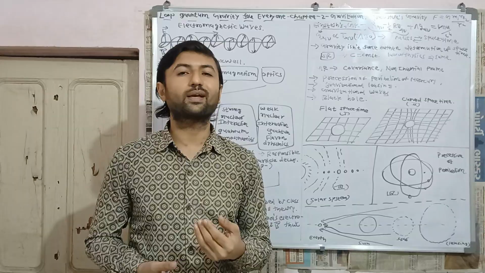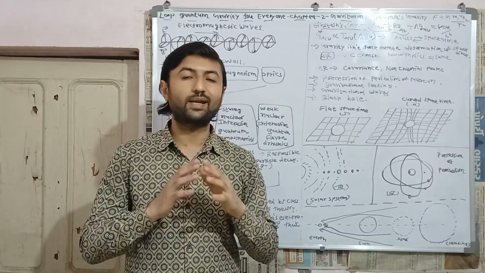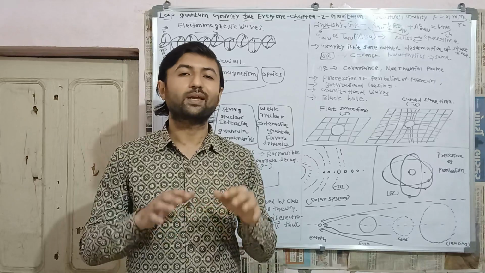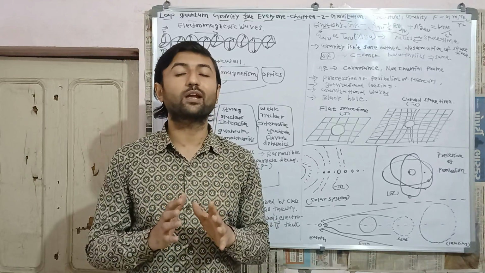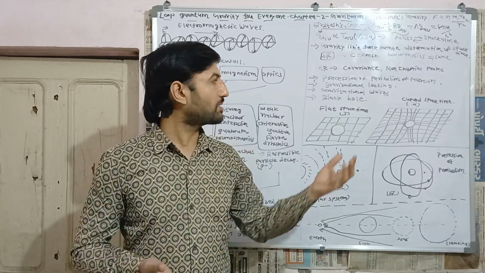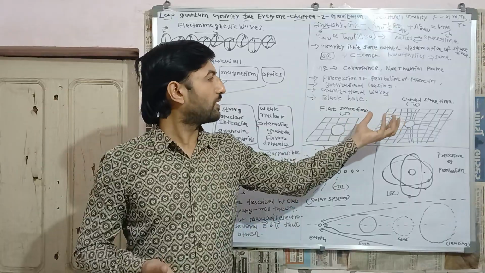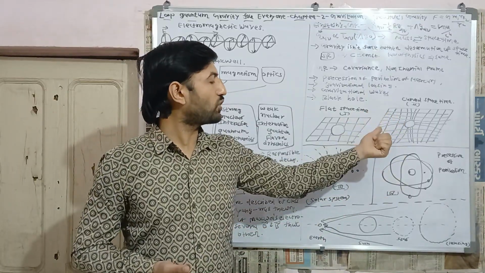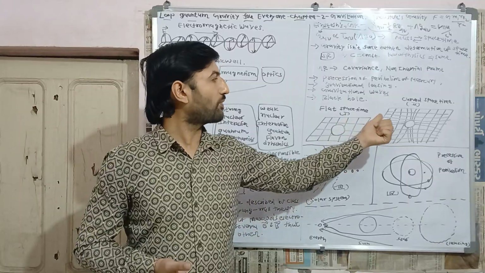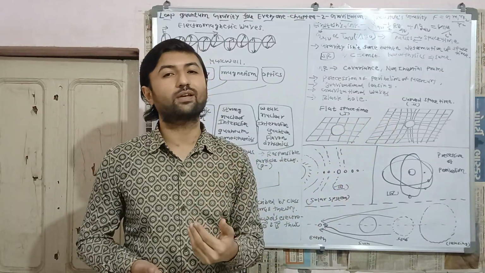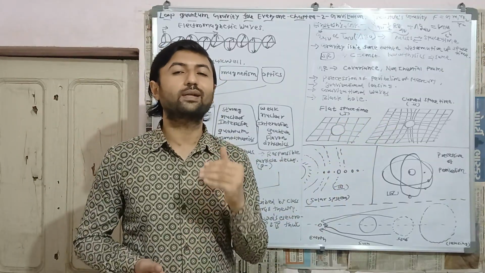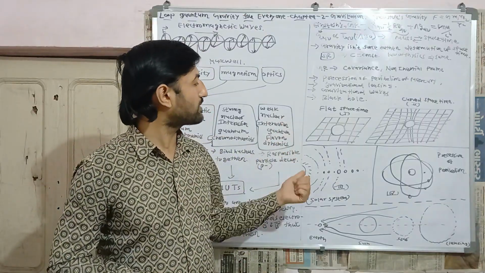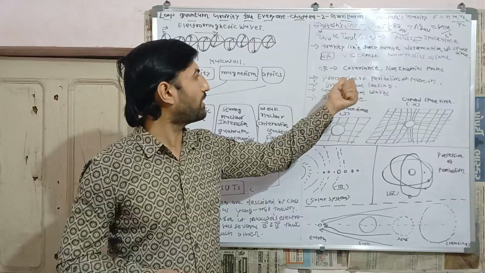Earlier, I gave an example that if kids are playing in an amusement park and jumping on a rubber membrane, a heavier kid will create more warping. So this is how we can explain general theory of relativity. And in curved geometry, the natural trajectory of an object is also known as a geodesic, which means the shortest distance in curved space-time. So this was the first proof, that is the precession of perihelion of Mercury.